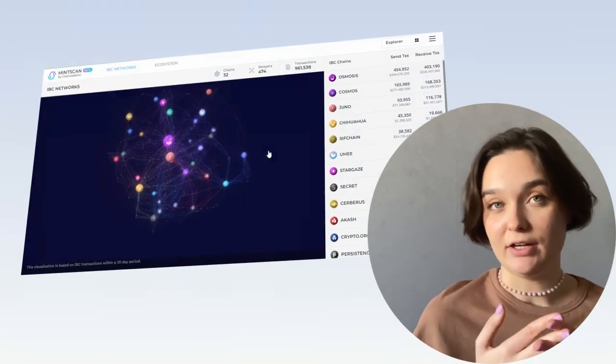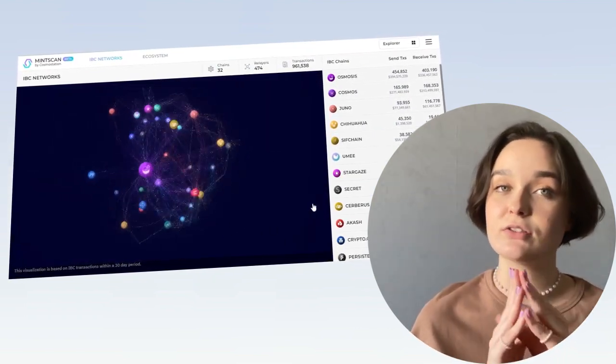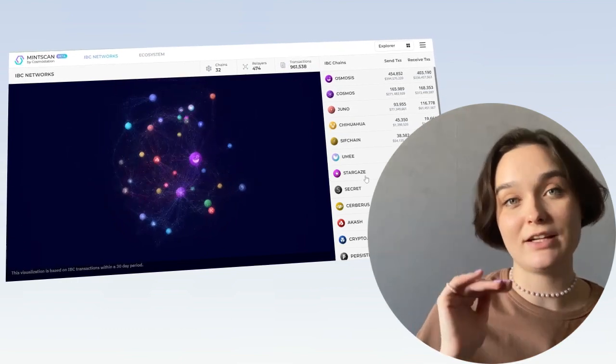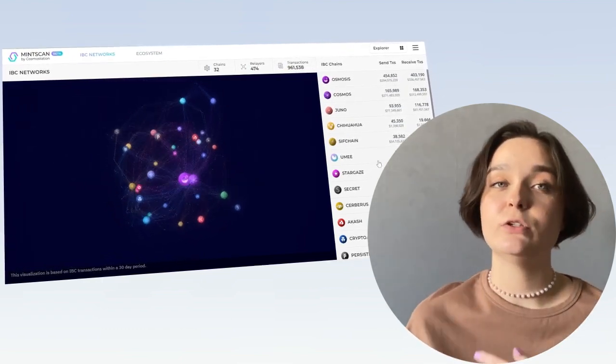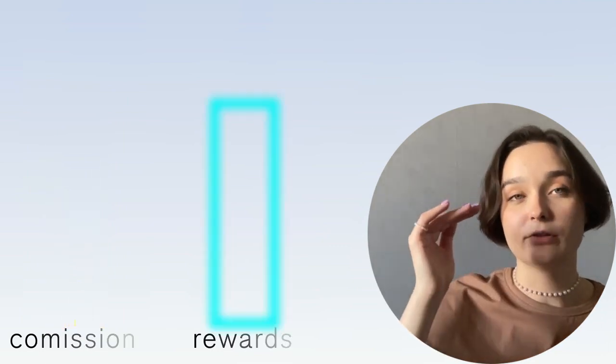Let's start with APR. APR is the annual percentage rate. Imagine that you invested your funds in one of the tokens once and did not touch them at all. In a year, you will earn this APR percentage. Plus, you should pay attention to the validator's commission. It affects your income. The lower the commission, the more you earn. Stakewolle has a minimal commission in all networks, and we also take an active part in the life of the networks. Why is this important? You can find an answer in the video about how to choose the right validator. I advise you to watch it.